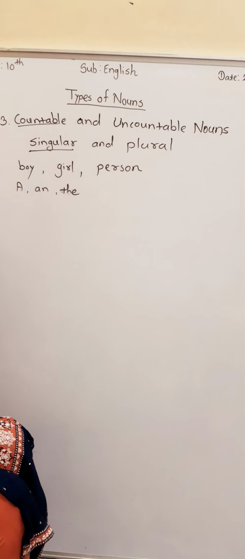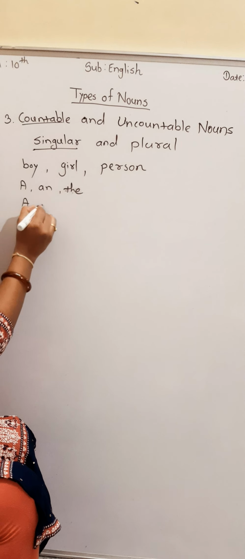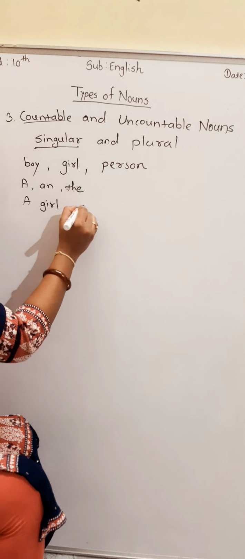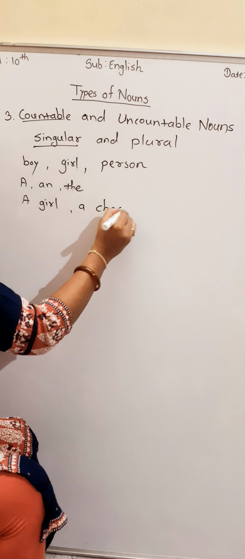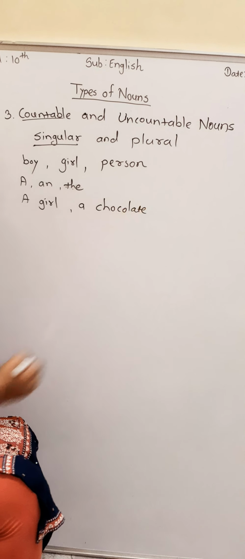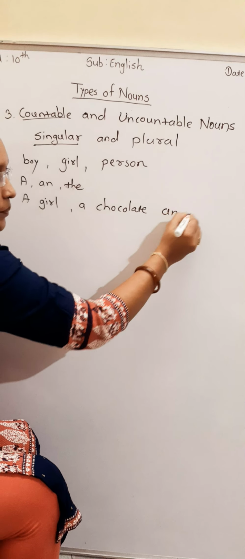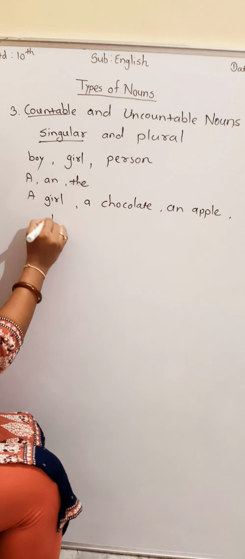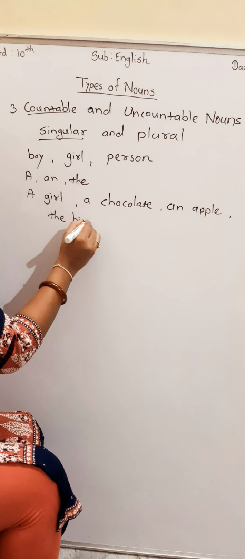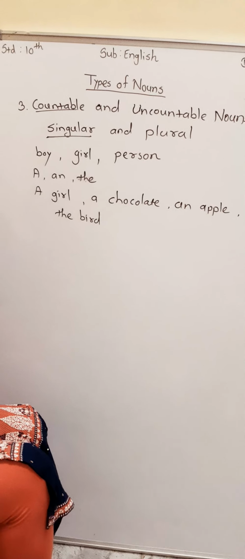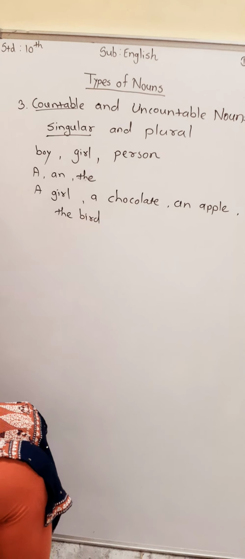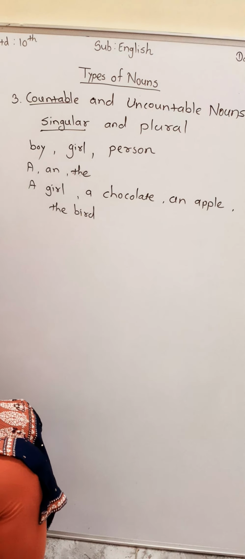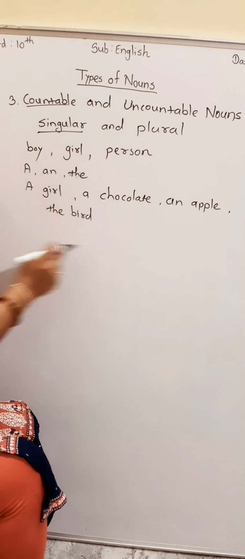Just like a girl, a chocolate, an apple, the bird. So a girl means only one girl, a chocolate means only one chocolate, an apple means only one apple, the bird means only one bird. So this is called singular.